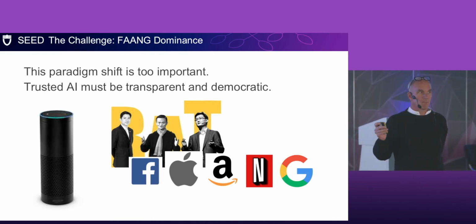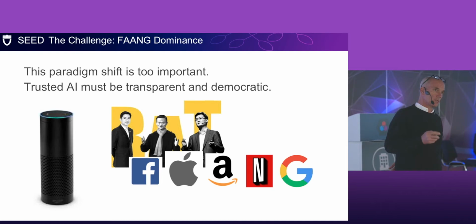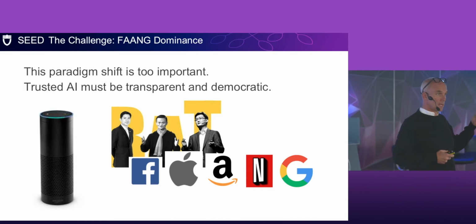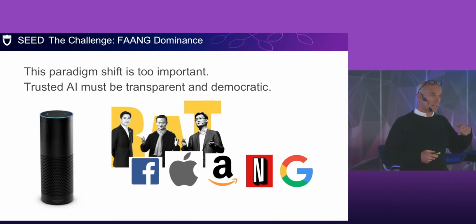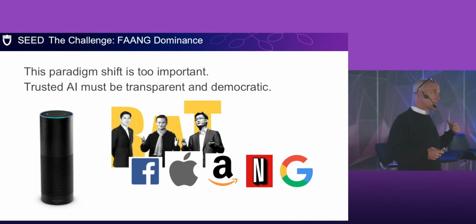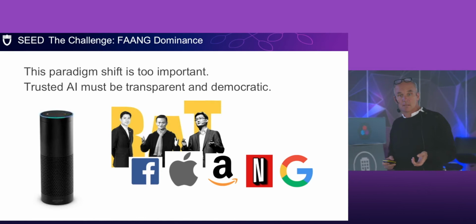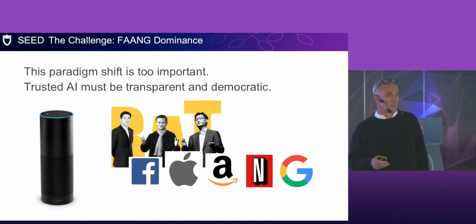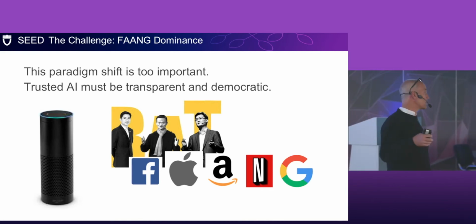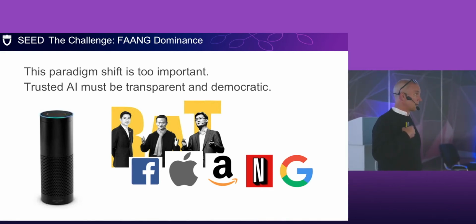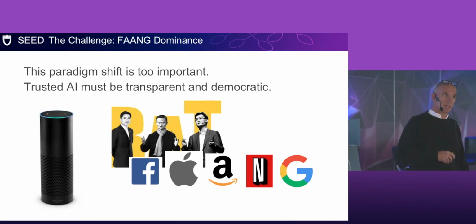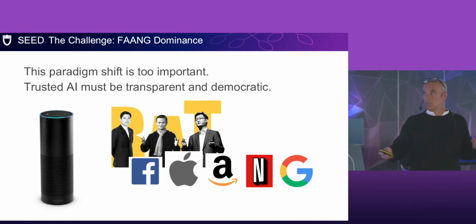So the problems that AI introduces are at least threefold. First, there's the displacement and the impact on jobs. Second, there's the fact that we need to be able to trust the data. If I'm asking the Alexa for something like how to manage my health or my finances, I need to be able to trust that the system is there to preserve my values and look out for my best interests. Also, we have questions of privacy and the value of our data. So if the Google Assistant is calling me and saying it's recording my voice, I need to know what's happening with that. Thank you, GDPR.